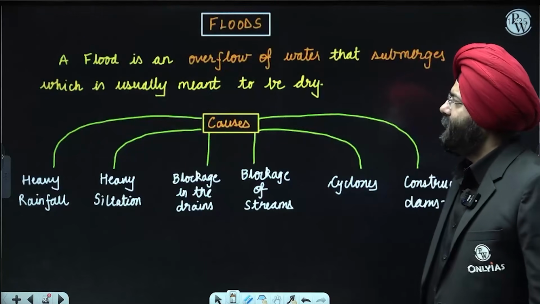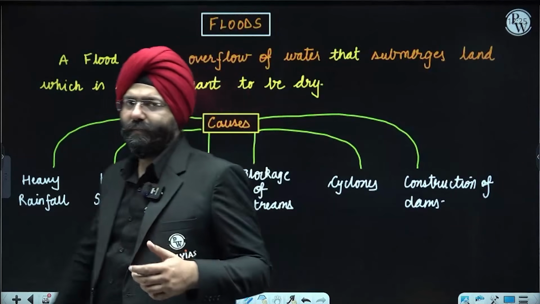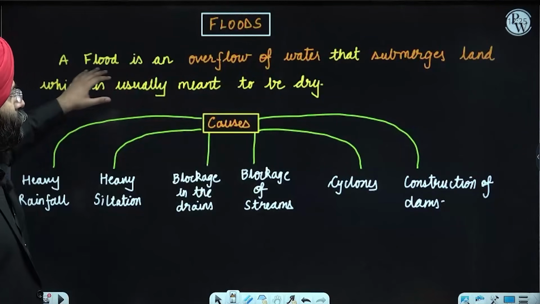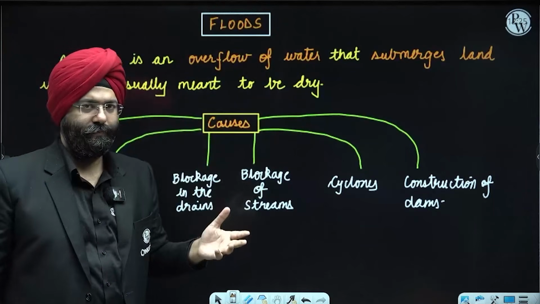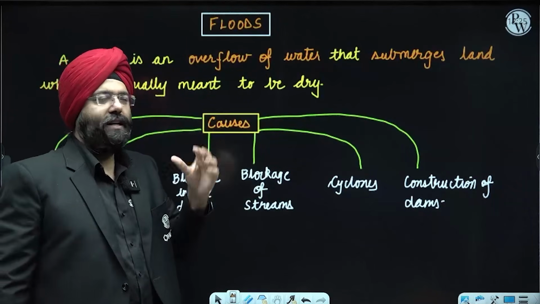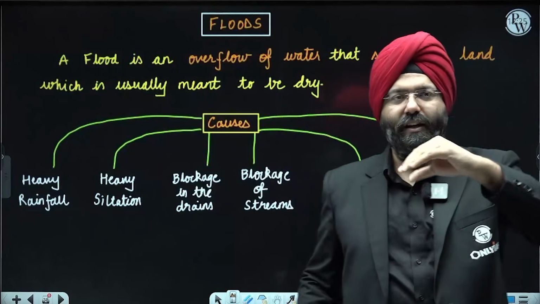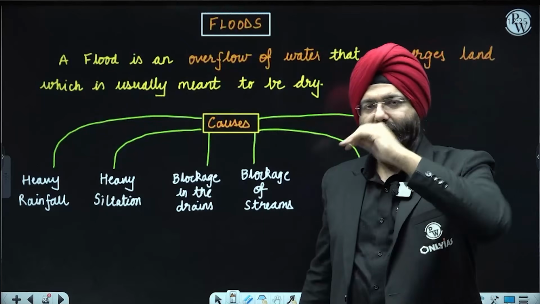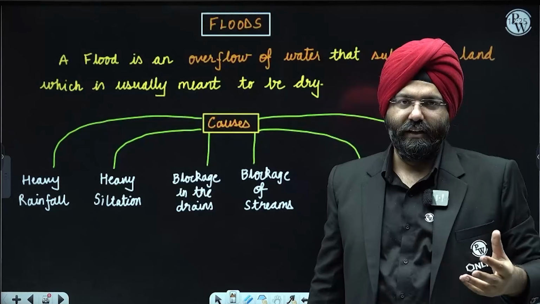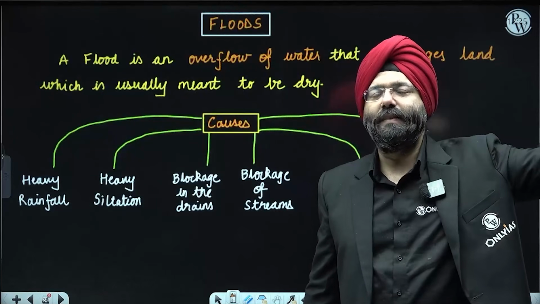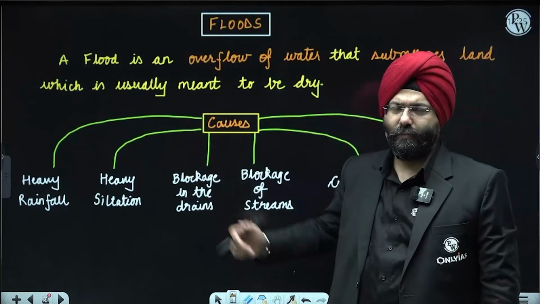Okay. Now comes floods. By default, you very well understand that. What is a flood? A flood is an overflow of water that submerges land which is usually dry. In simple words, water that is generally flowing in its river channel moves out of it because of the excess water flowing, and it spreads in various parts. So how will it happen? Let us say there is a lot of rainfall, there is a lot of siltation.